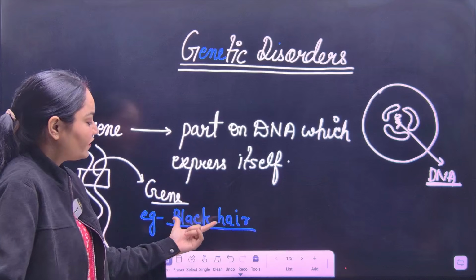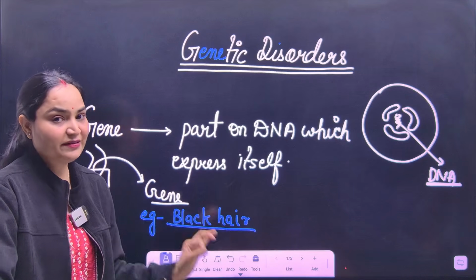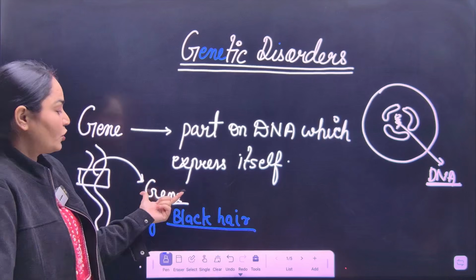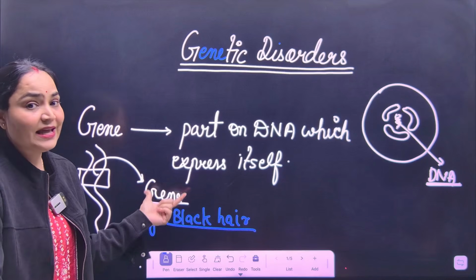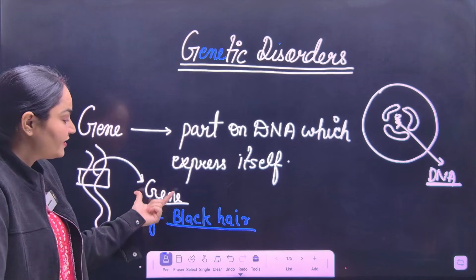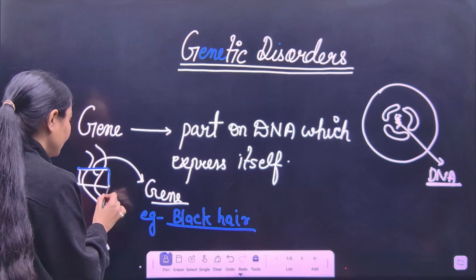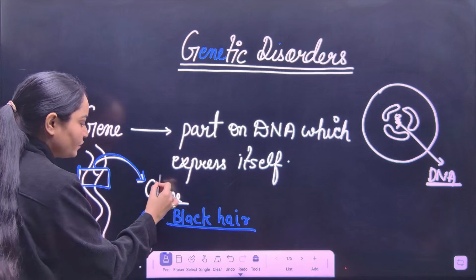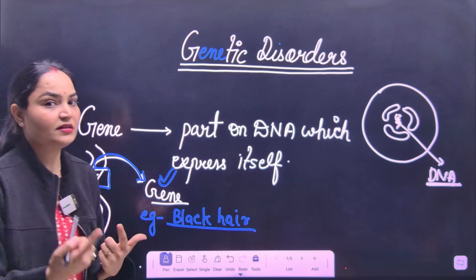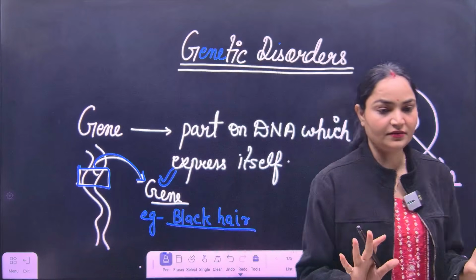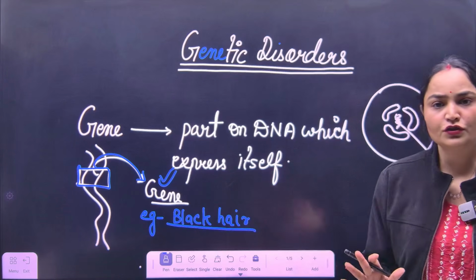So if a person has complete black hair, that is just because he or she has the black hair gene. Okay. So this is the part of DNA which is transcribed or expresses itself as a characteristic. This is called a gene. This is the simple definition of gene.